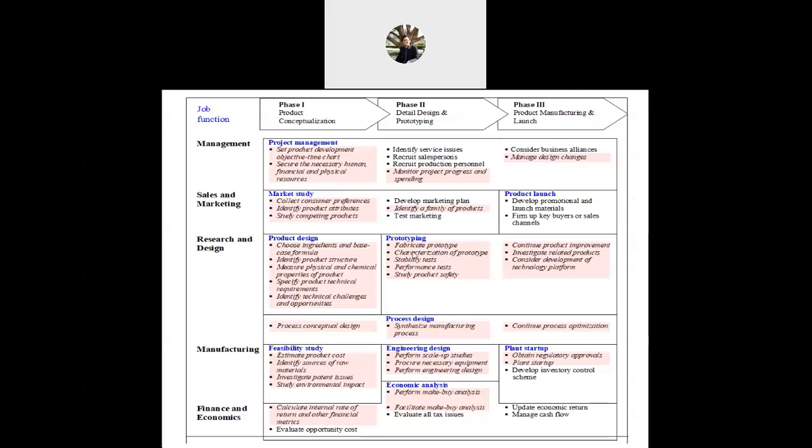Stability test: you can work with the chemist, and of course a chemical engineer can also do it. Synthesize manufacturing process, process design: a chemical engineer is also required.